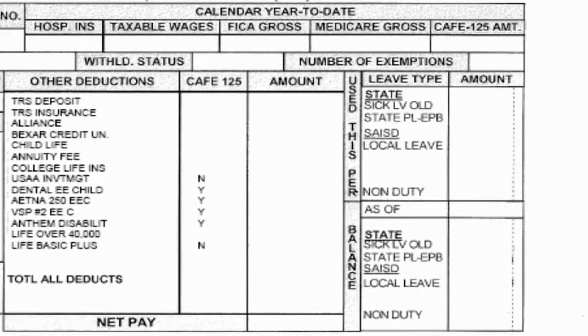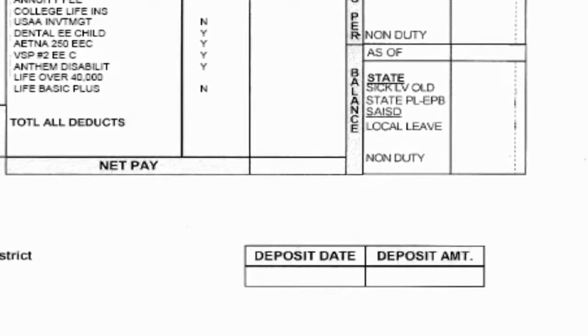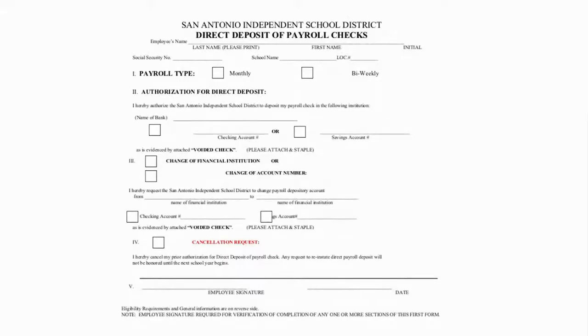The next section covers leave used this period. Any leave that you took as of the date shown on your check stub will be shown here. Directly under use this period are your leave balances. Any leave that you still have available to use will be shown here. Your net pay is your total earnings minus your withholding tax, minus your FICA tax, and any deductions. This will be your take-home pay.